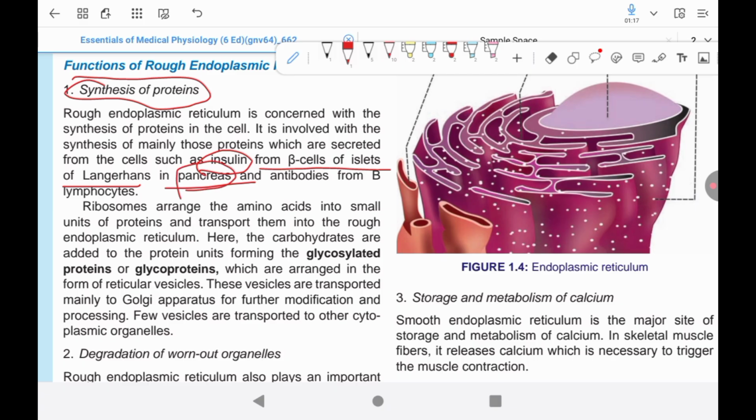On the external surface of this rough endoplasmic reticulum, there are granular, bead-like, bumpy structures called ribosomes, also called granular ribosomes. That's why this endoplasmic reticulum is called the granular endoplasmic reticulum.